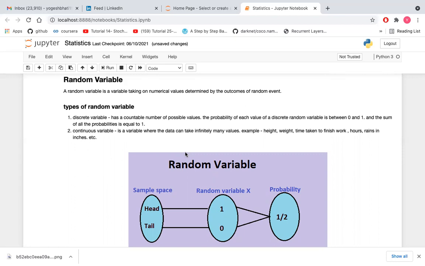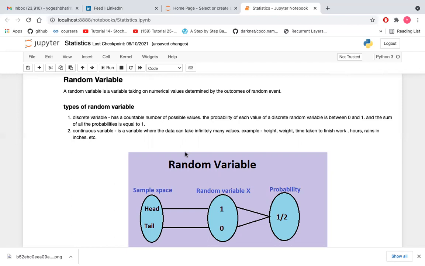This is the basic probability concept: probability should always be between 0 and 1. In the coin toss example, for each value, head and tail, the probability of getting a head is 1 by 2, so it's always less than 1 and greater than 0, and the sum of all the probabilities is equal to 1.